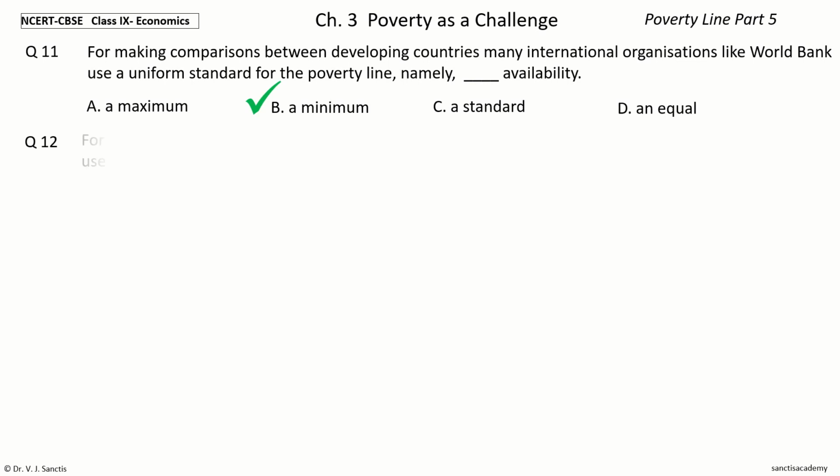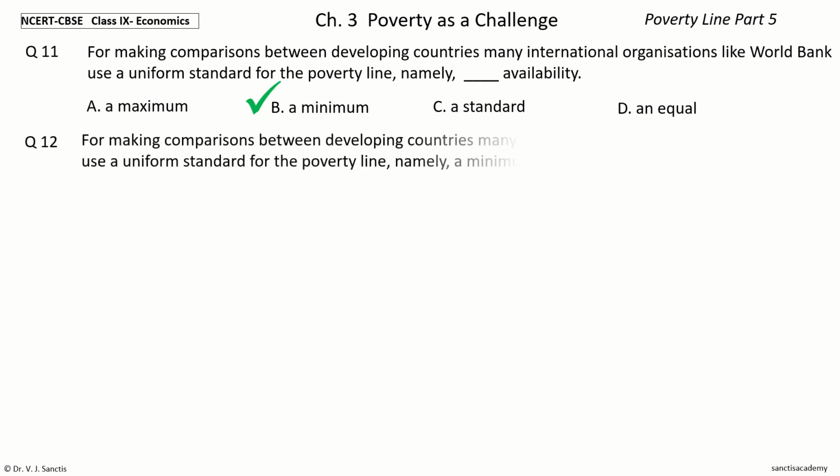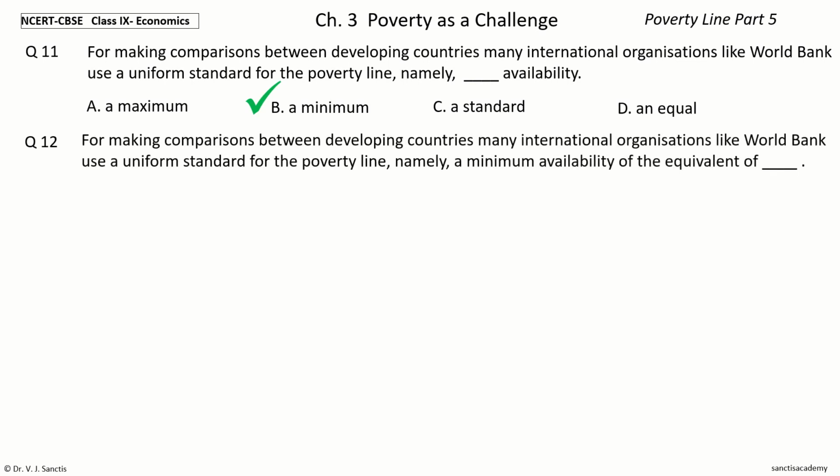Question 12. For making comparisons between developing countries, many international organizations like World Bank use a uniform standard for the poverty line, namely a minimum availability of the equivalent of dash. The options are $1.90, Euro 1.90, Pound 1.90, Rupees 1.90.